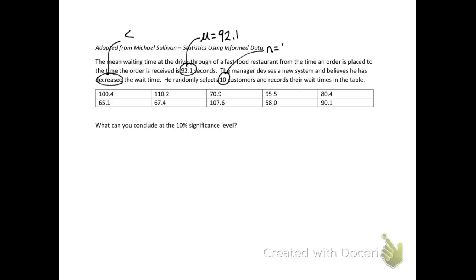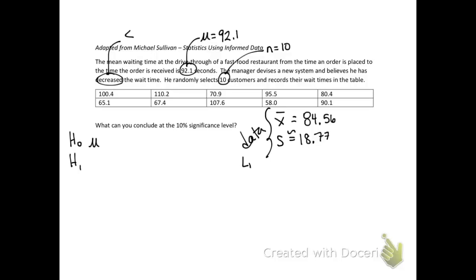Okay, so information here: if it's decreased, that's a left-tailed test. We want to see if it's less than 92.1. We have n equals 10 for our sample size, and our sample mean and our sample standard deviation have to come from our data. I plug that into my list, into my calculator, or into Excel, or wherever you're going to get x bar and sample standard deviation. You get the mean time for the sample was 84.56 seconds, and the standard deviation 18.77.